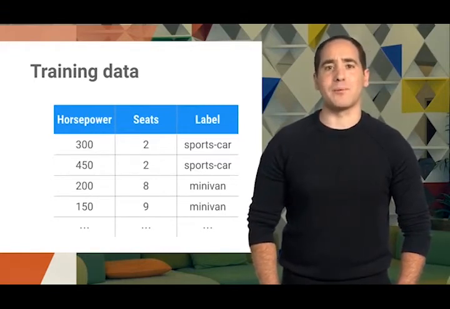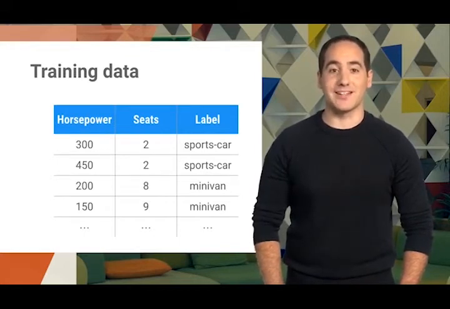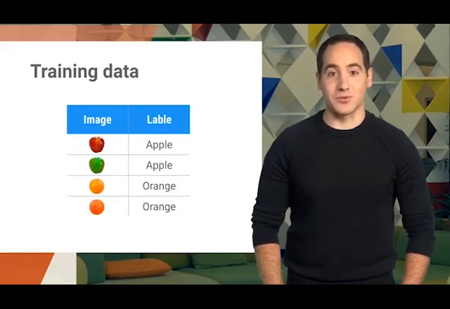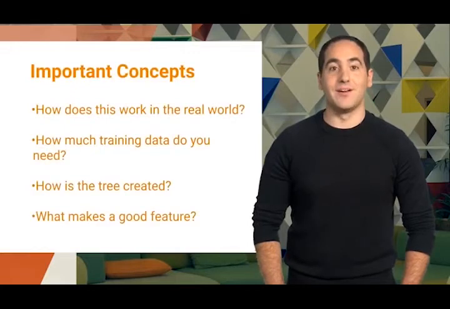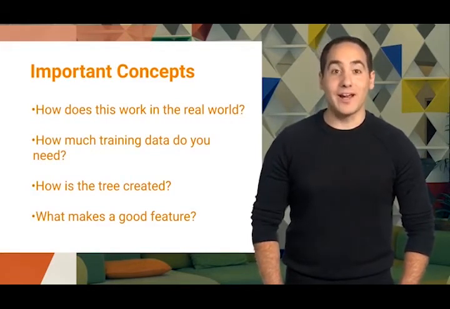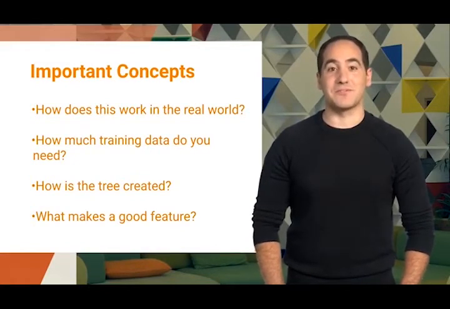Now you might be wondering why we described our fruit using a table of features instead of using pictures of the fruit as training data. Well, you can use pictures, and we'll get to that in a future episode, but as you'll see later on, the way we did it here is more general. The neat thing is that programming with machine learning isn't hard, but to get it right, you need to understand a few important concepts. I'll start walking you through those in the next few episodes.